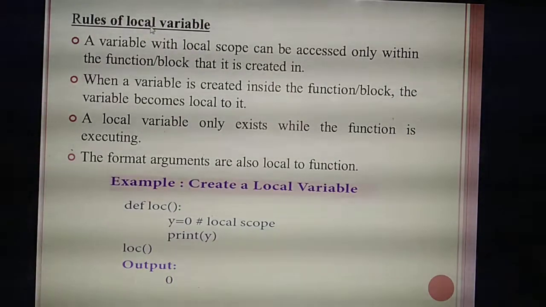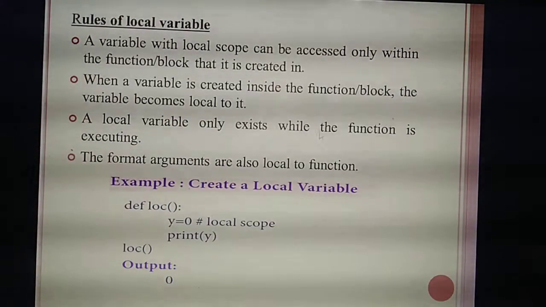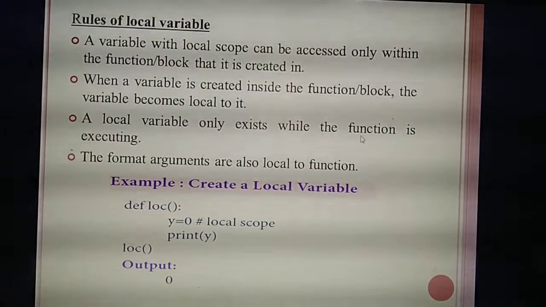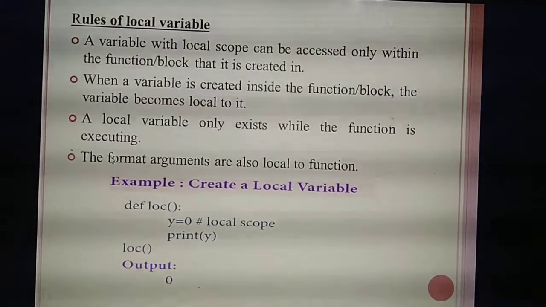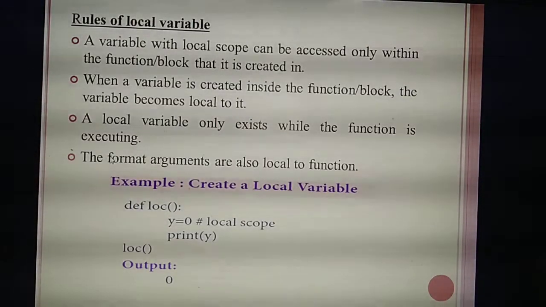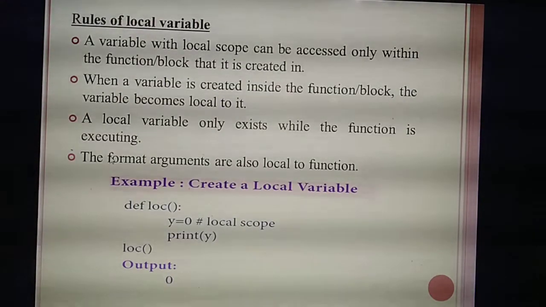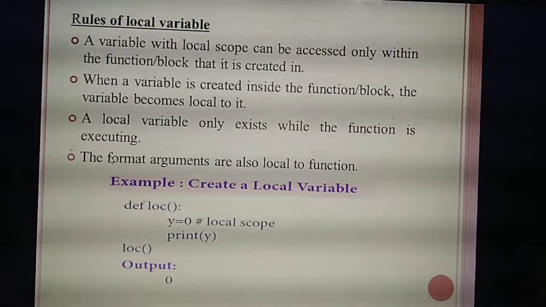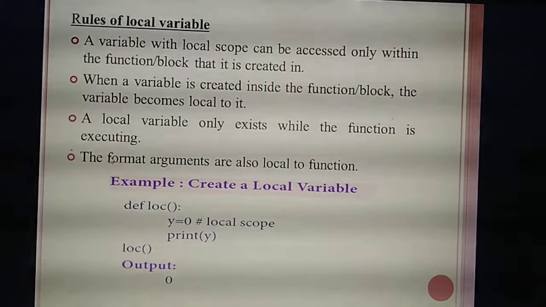The lifetime of the variable is only inside the function. A local variable exists while the function is executing. If the function is executing, the variable declared inside the function is also executing. Outside the function, the variable won't get executed.